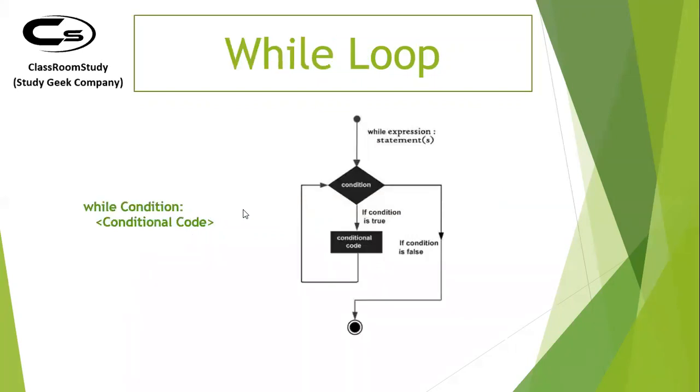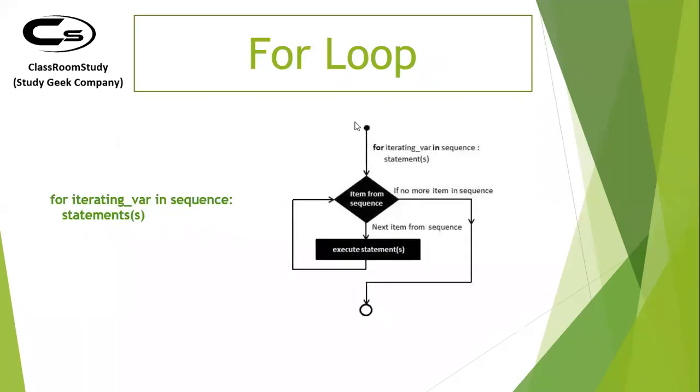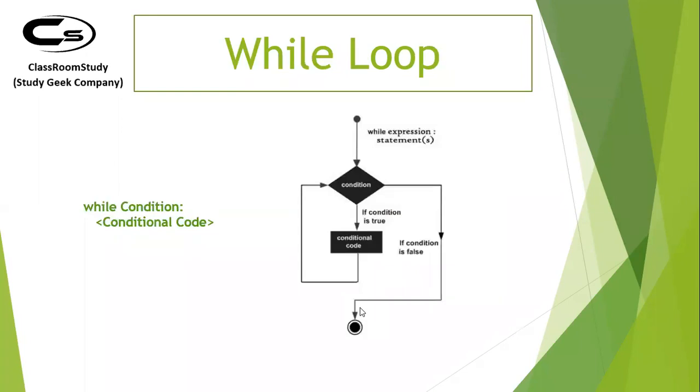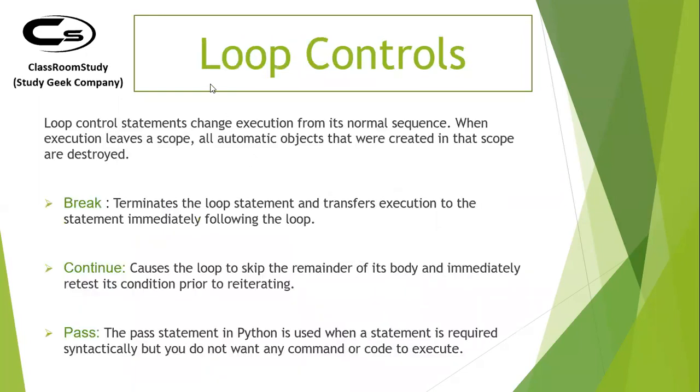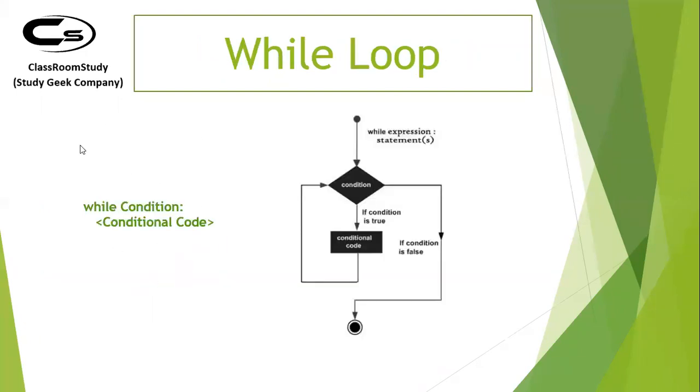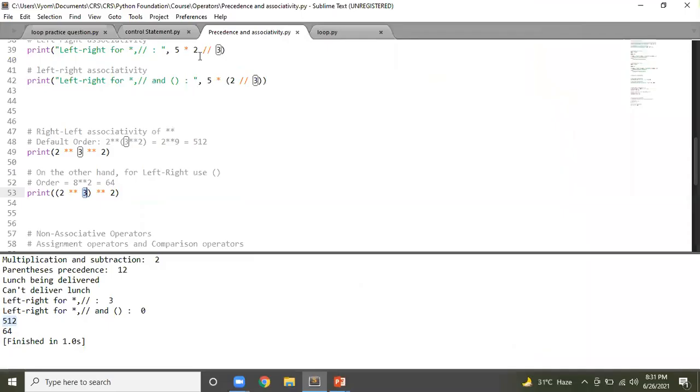But if you're able to understand even now, that's really good. So you have a condition. If that condition is true, you execute the conditional code and keep doing it until your condition is false. But in the case of a for loop, you have a sequence of items. Until you have values in your sequence, you keep executing, and once everything is completed, you move out. Now, before moving to loop control statements like break, continue, and pass, let's try out some questions around while and for loops.